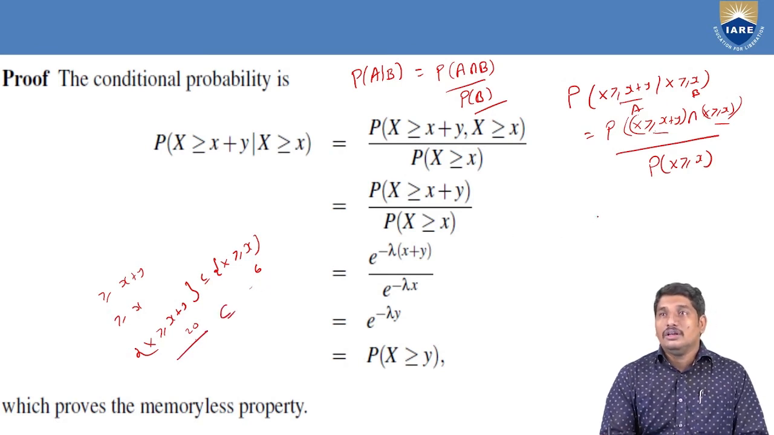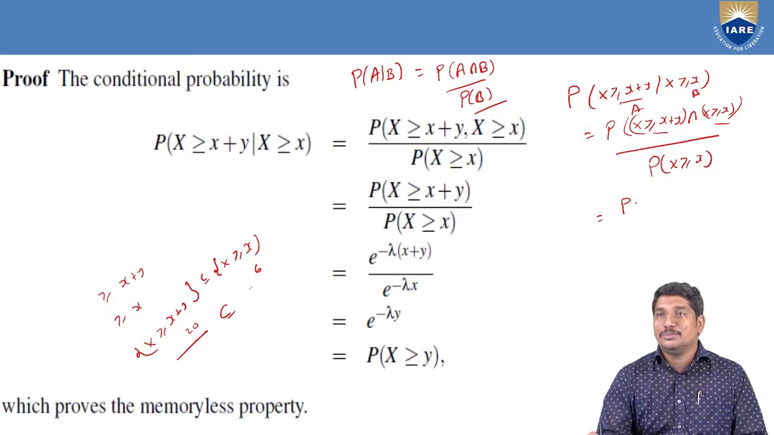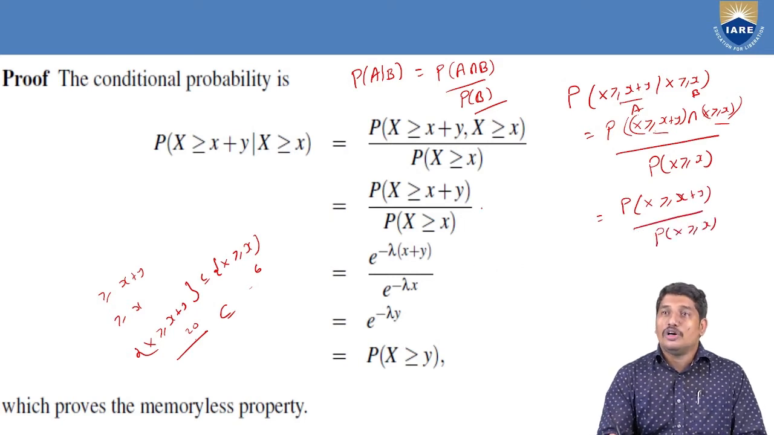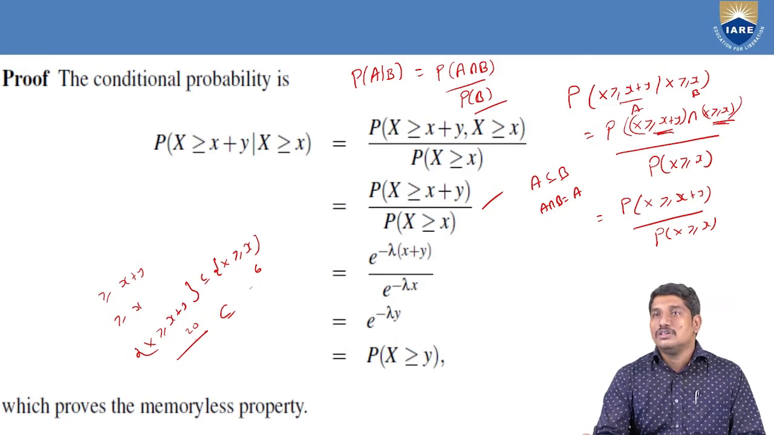So here we could understand that the intersection always goes to the subset. We can write it as P of X greater than or equal to x plus y over P of X greater than or equal to x. That is what we have written here. This set is a subset of this. You know, when A is a subset of B, A intersection B will be equal to A. That is, this is a subset of this, and hence this intersection becomes X greater than or equal to x plus y.